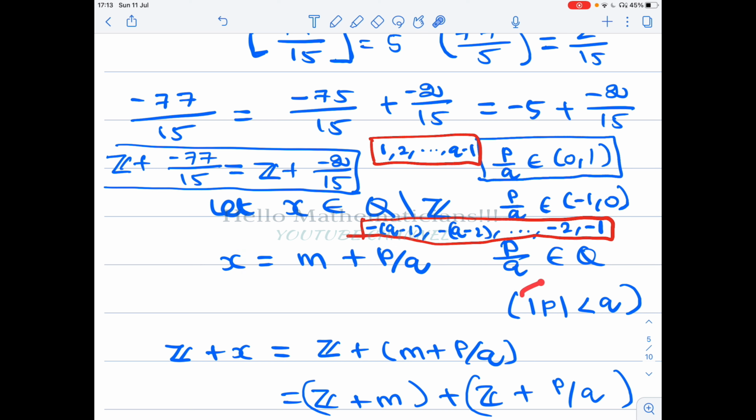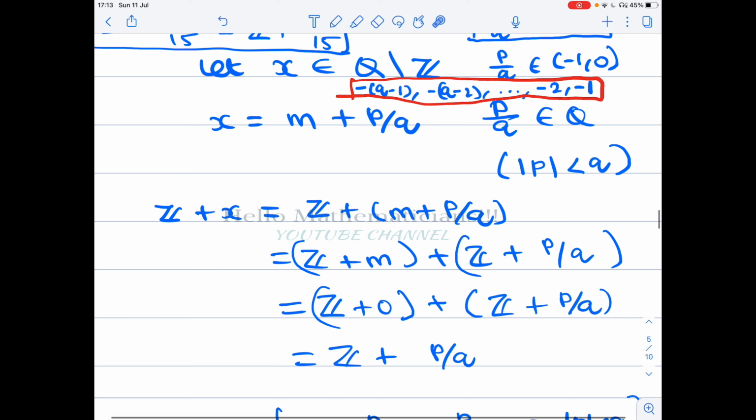Basically it means that mod p is strictly less than q, so p lies between minus (q-1) and plus (q-1), and we know p cannot be 0.